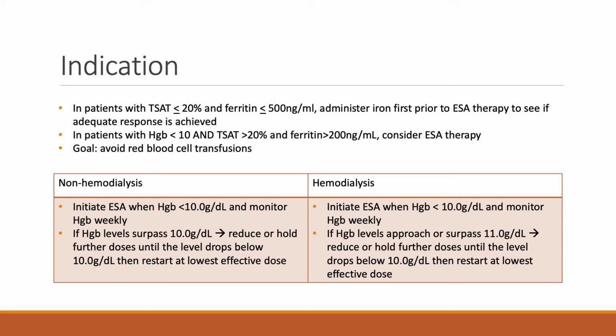For non-hemodialysis patients, if hemoglobin levels surpass 10, ESA dose should be reduced or held until hemoglobin drops below 10. This is slightly different for hemodialysis patients. In this population, if hemoglobin is nearing or above 11, a dose reduction or holding of ESA therapy is recommended. In both cases, ESA therapy should be restarted at the lowest effective dose.